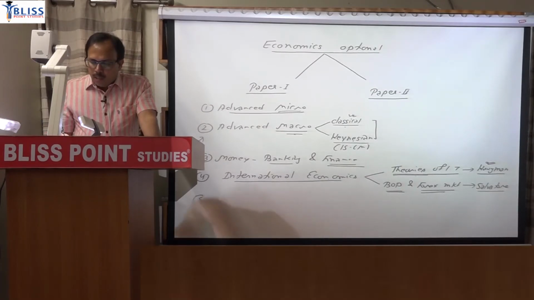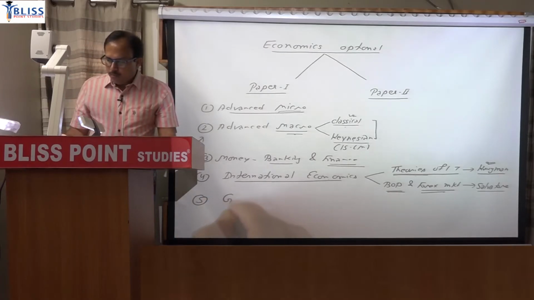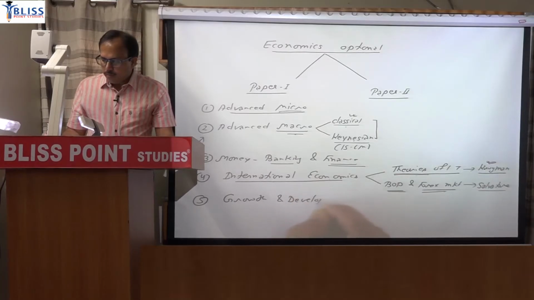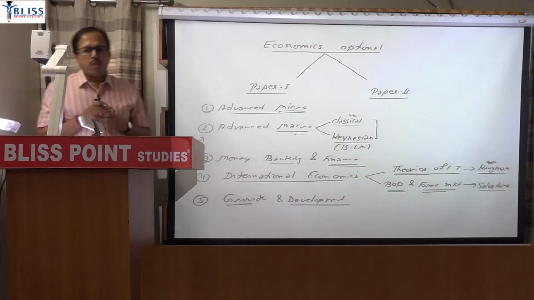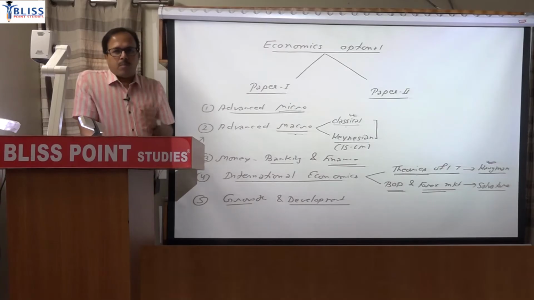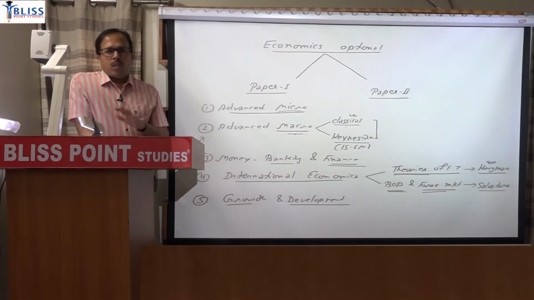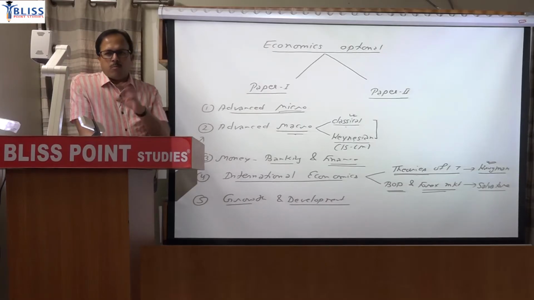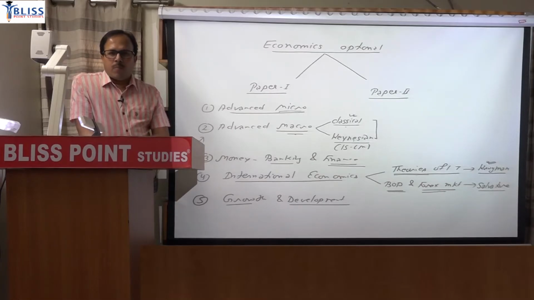And the last topic in paper 1 will be growth and development. In this there are in fact many growth theories, some old, some recent. You will find the old ones in various books: balanced growth, unbalanced growth, Solow model, Lewis model, Harris-Todaro model. You will find these in various books, but the better book for most of the topics will be M.L. Jhingan, Economics of Development and Planning.